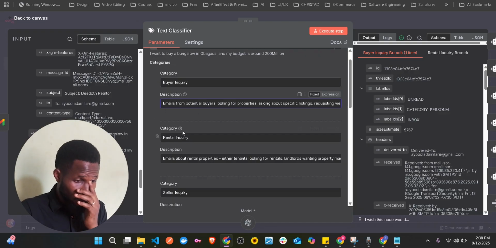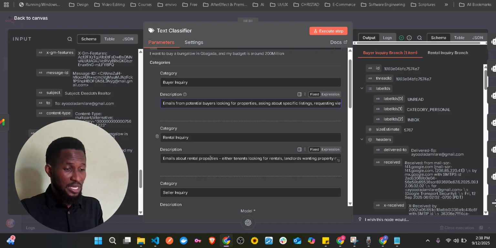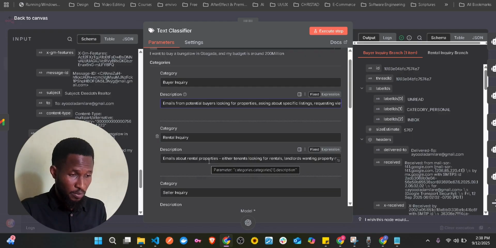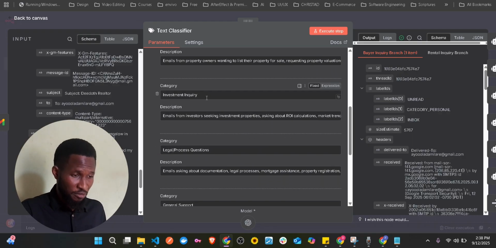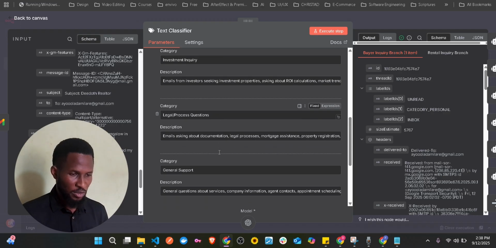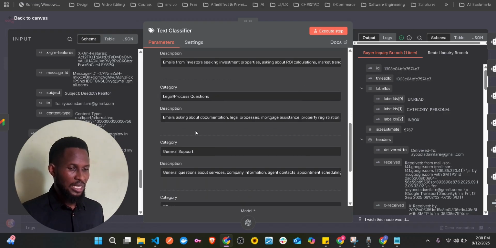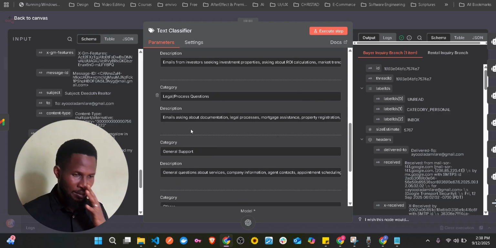The second one is renter inquiry, if the email is about renting a property. Then there's seller inquiry, you want to sell a property. Another inquiry, you want to invest. Then another one, legal or process question: if I'm doing this, what's the legal process?